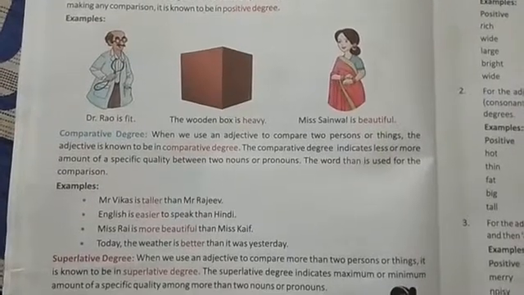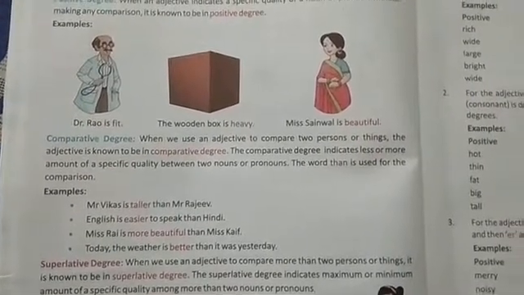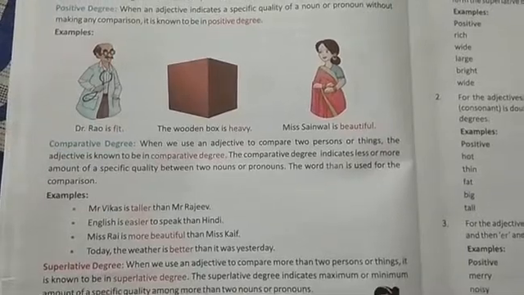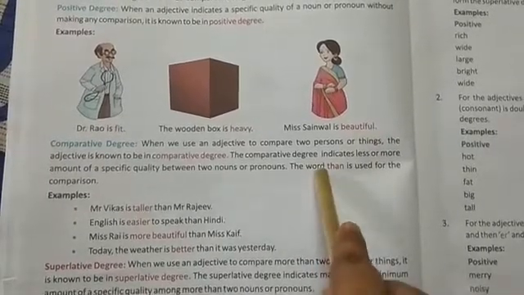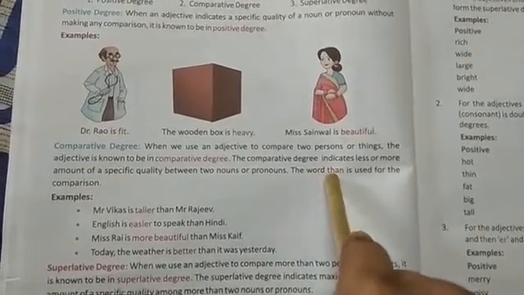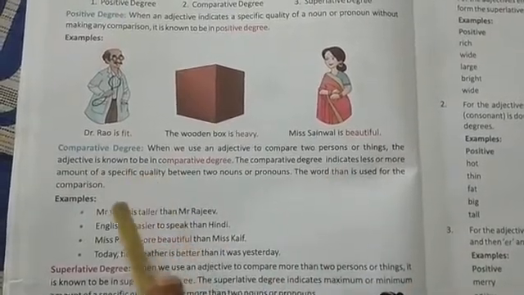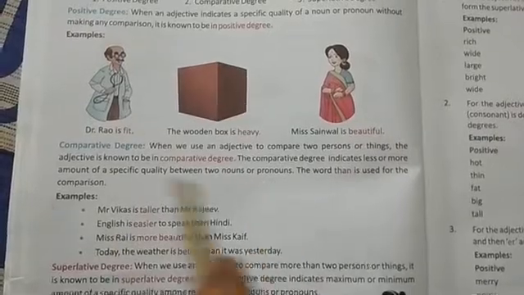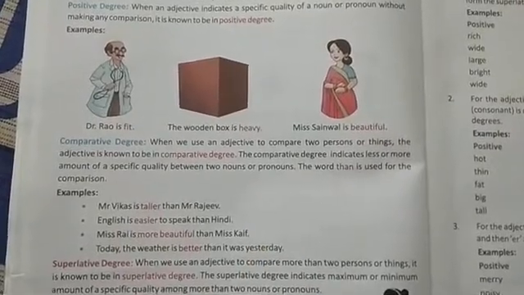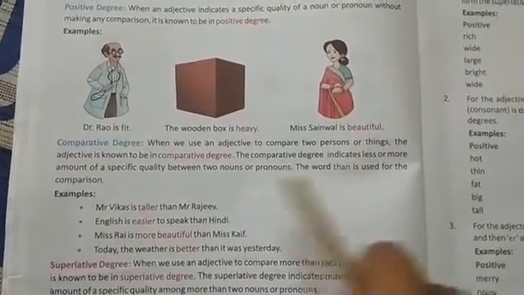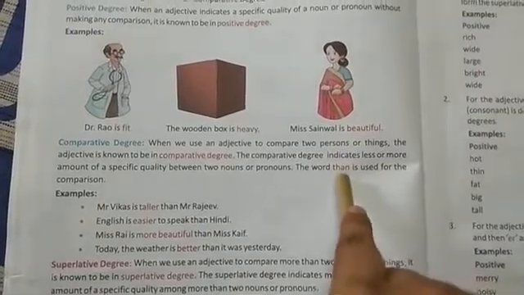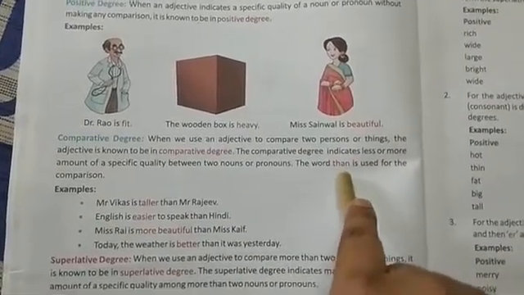The comparison was done between two nouns or pronouns. And always the word than is used in the sentence in the comparative degree. Whenever we write a sentence in comparative degree, the word than is always used in that form of comparison.